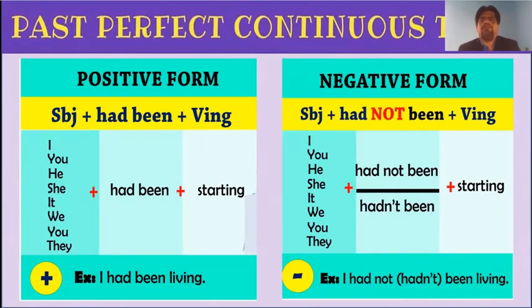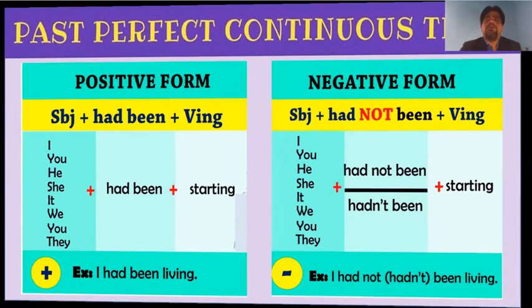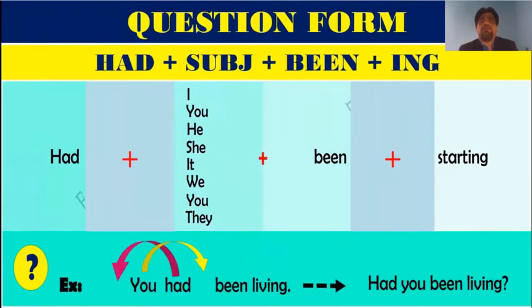In the negative form we write subject plus had not been plus verb plus ing. So I hadn't been starting, you hadn't been starting, and we, he, she, it, you, they, all. And lastly we could say I hadn't been living. So this is the simplest way we could write a past perfect continuous tense. How could we write a question form? Again, as we said, bring had in front of the subject, then write been, subject plus been plus ing.